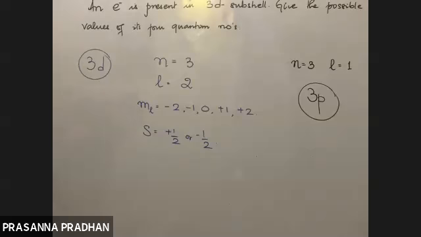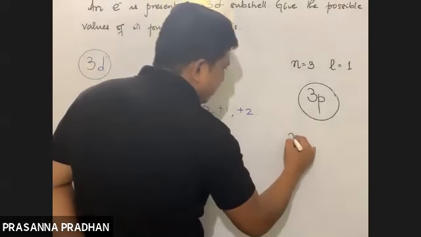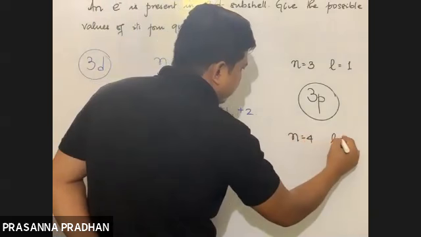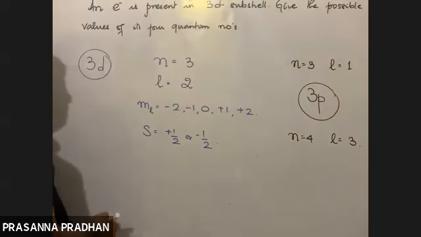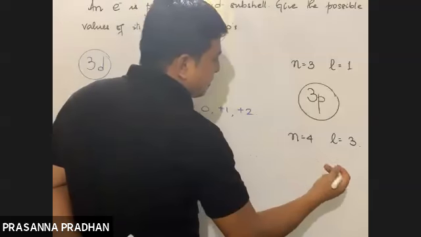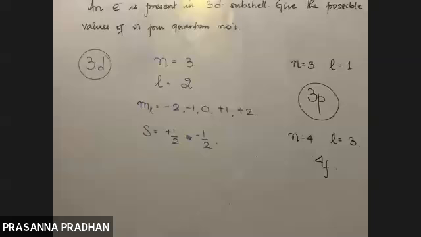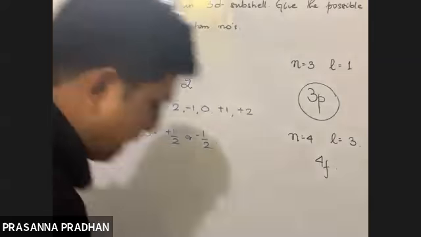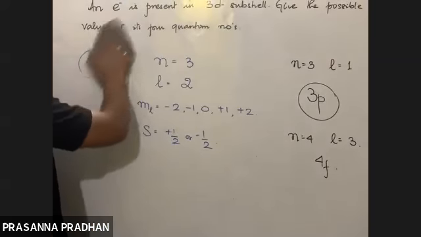Simple questions like this. So n equals 4, L equals 3. What is the designation given to this subshell? S, P, D, F are 0, 1, 2, 3. So L equals 3 is F, and the designation will be 4F. So these are the types of questions which might come in our school level.